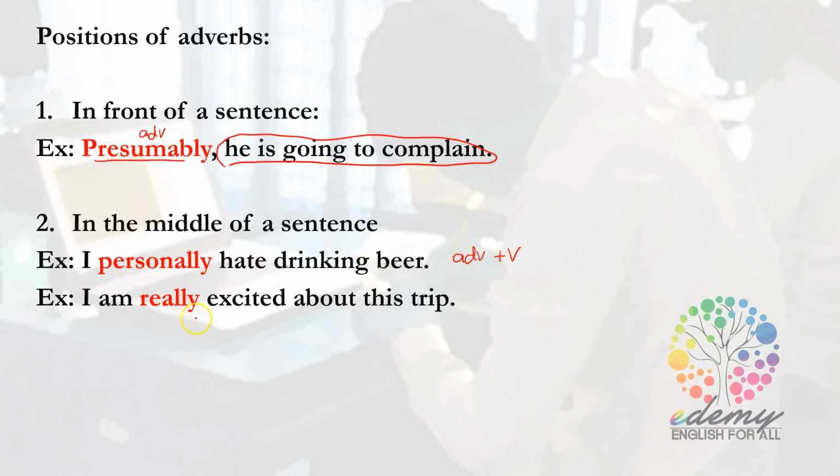But when adverb is used with verb to be, it's located after the verb to be. It's like this one. I am really excited about this trip. You have am as a verb to be and really as an adverb. So the form should be, if it is used with verb to be, you use verb to be first, and then you use adverb later. Okay? So remember, the position of adverb can be in front of a sentence or in the middle of a sentence. And for the case that it is in the middle of a sentence, adverb stays in front of verb, but adverb stays behind the verb to be. Okay? You have to remember the positions.